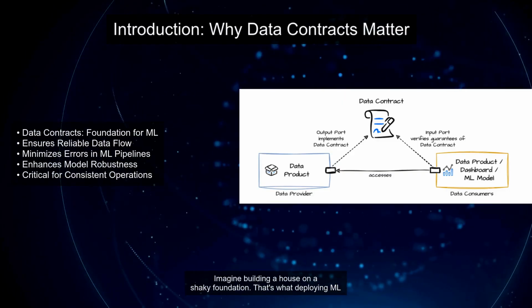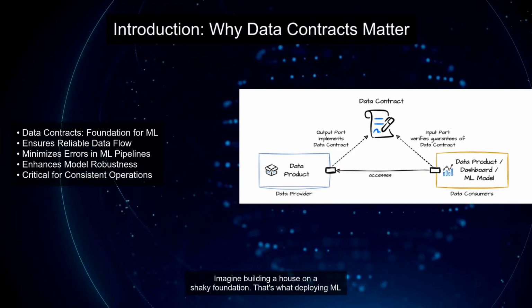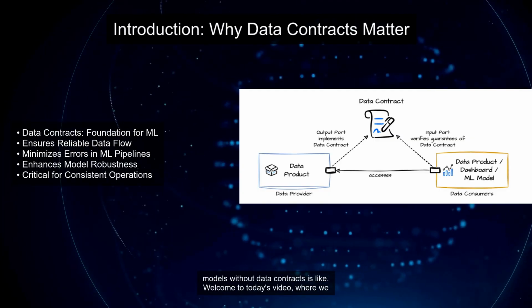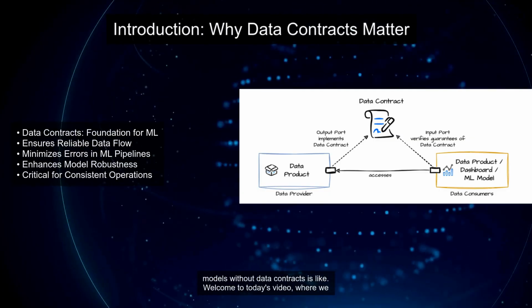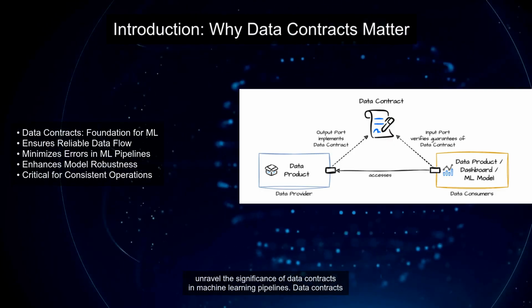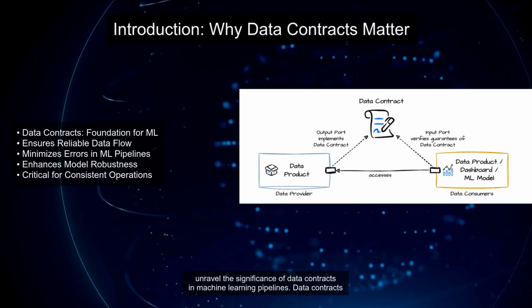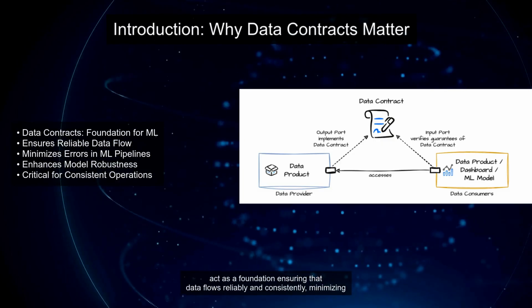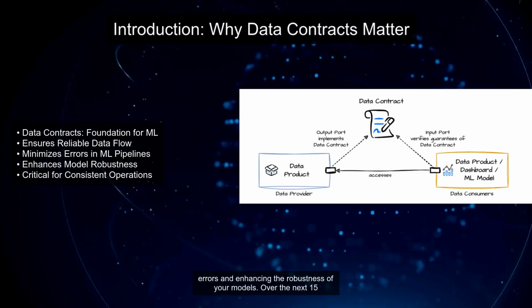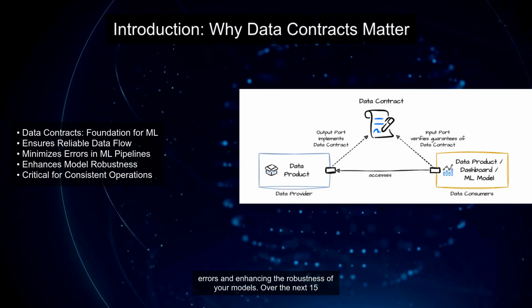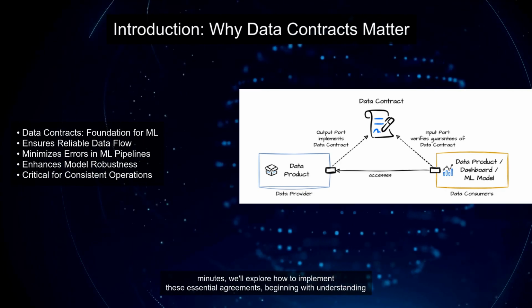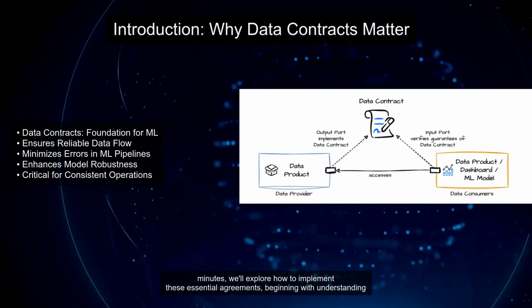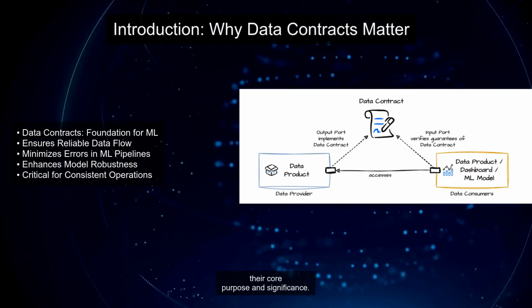Imagine building a house on a shaky foundation. That's what deploying ML models without data contracts is like. Welcome to today's video, where we unravel the significance of data contracts in machine learning pipelines. Data contracts act as a foundation, ensuring that data flows reliably and consistently, minimizing errors and enhancing the robustness of your models. Over the next 15 minutes, we'll explore how to implement these essential agreements, beginning with understanding their core